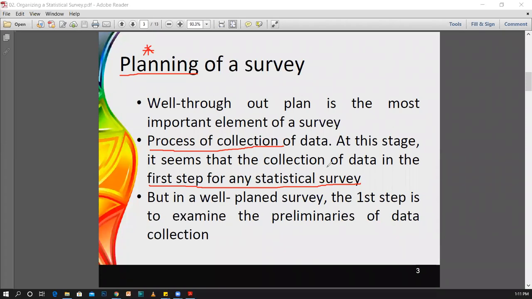It is because we have not planned, and still we do not know what we need to collect, what things we do not need, and what things are not necessary for this survey. First of all, we have to identify those things. If it is a well-planned survey, the first step is to examine the preliminaries of data collection. We have to get an idea and examine the requirements of the data collection. That is what we call the planning of the survey. Starting from the very first step, we have to plan the survey.